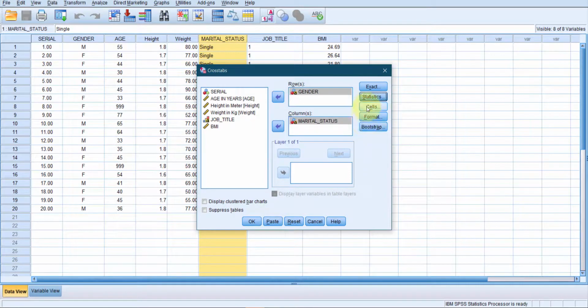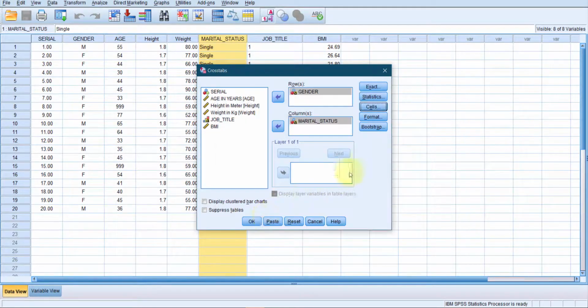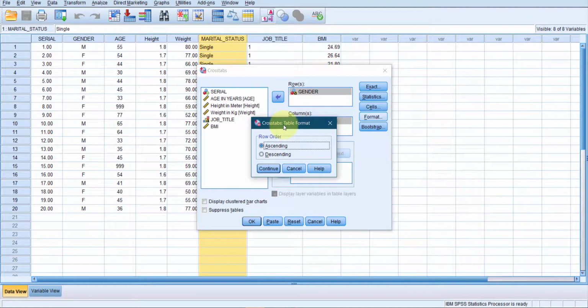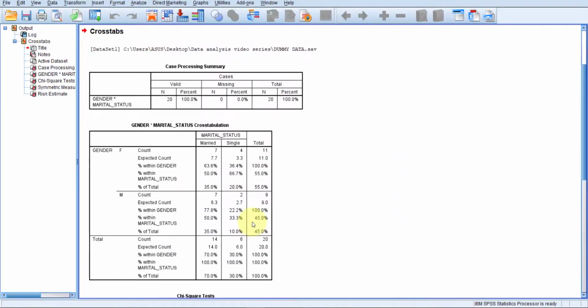Click Continue. Under Cells, I would like to see the observed and expected counts and percentages for row, column and total. Continue. Under Format, I would keep it as it is. Now we are good to run the test. Click OK. This is our chi-square test result.